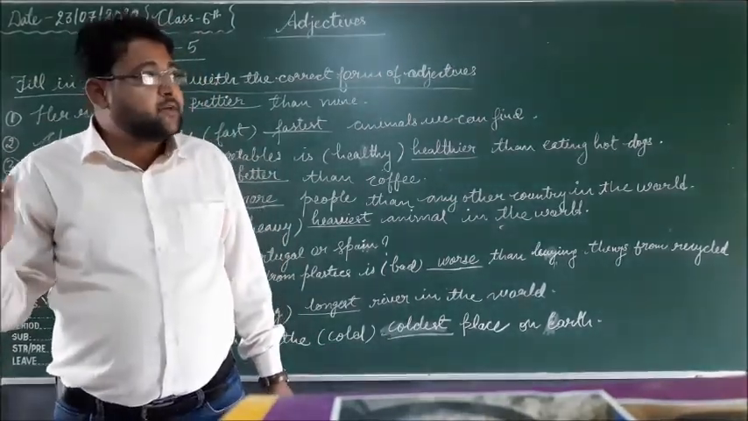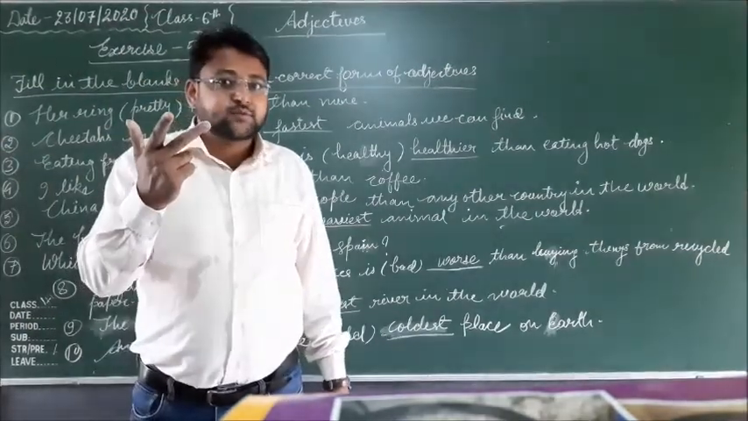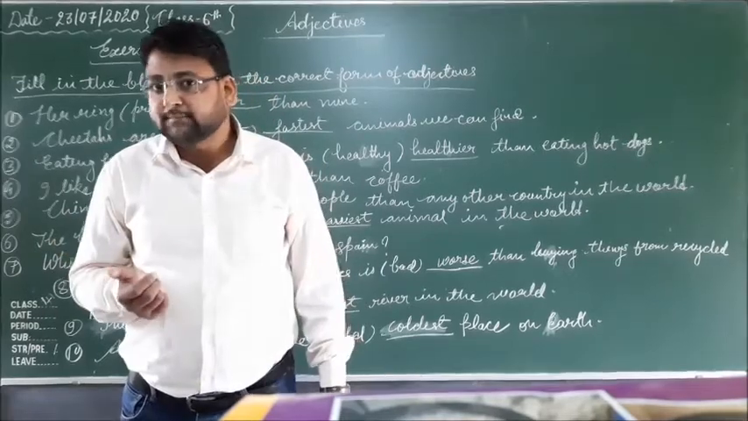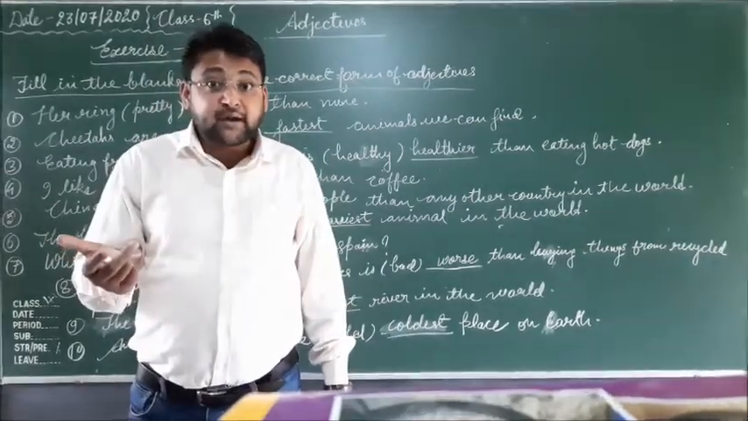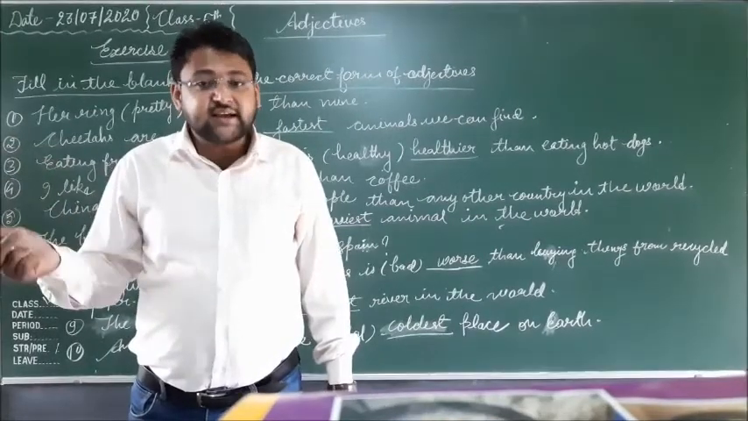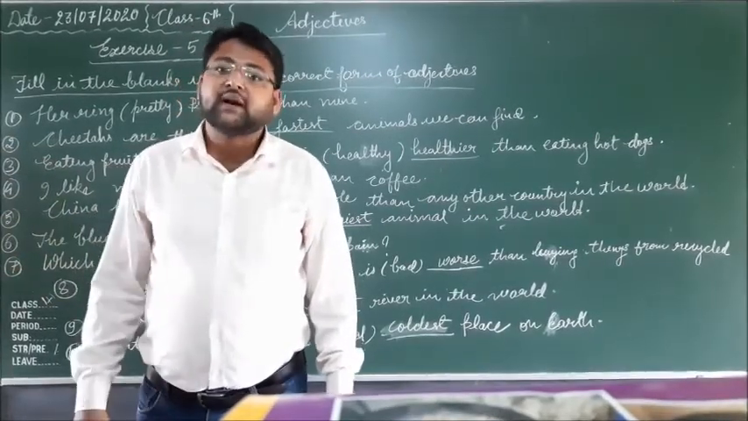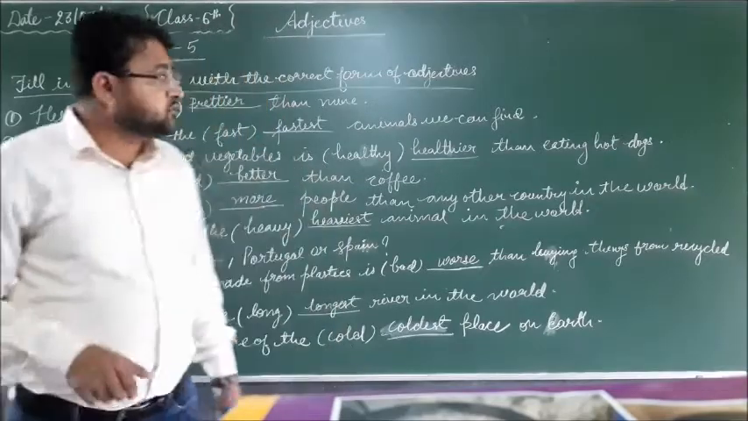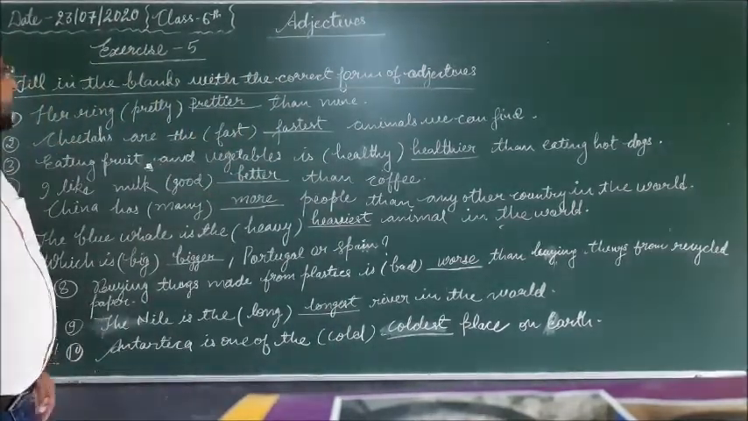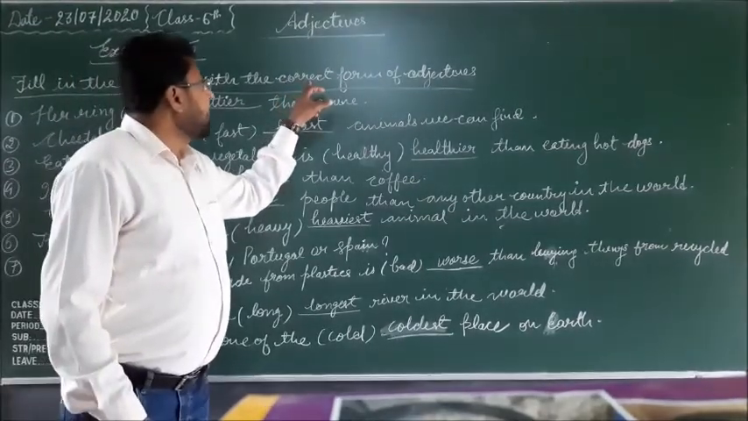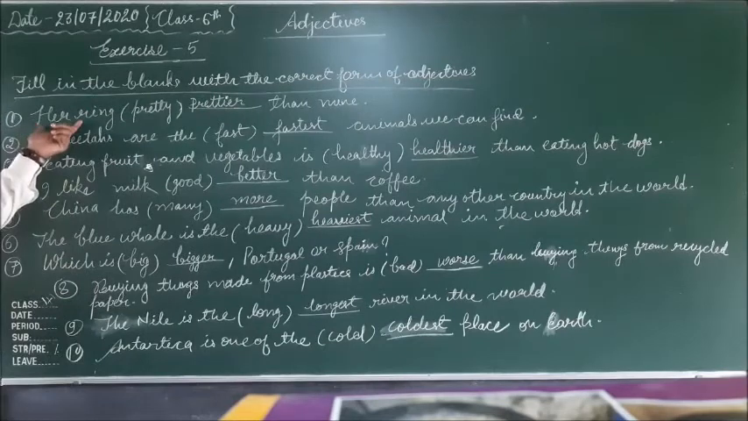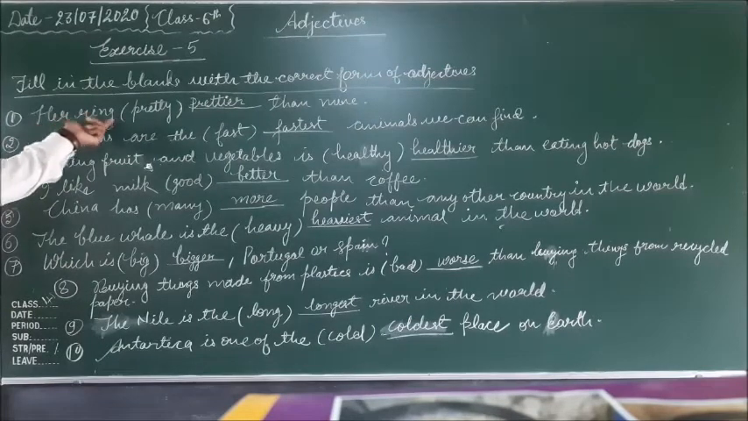Comparative degree: when we compare two things, two nouns, in that case we use the comparative degree. And when we compare more than two things or nouns, in that case we use the superlative degree. So according to these degrees we have to complete our sentences, or we have to fill in the correct form of the adjective. So here in the first sentence, her name